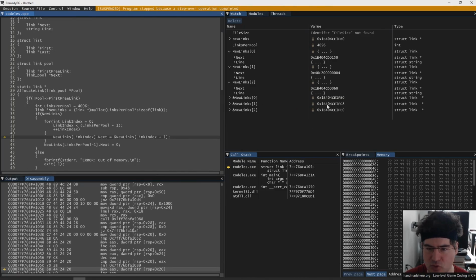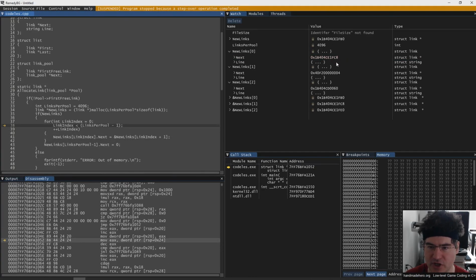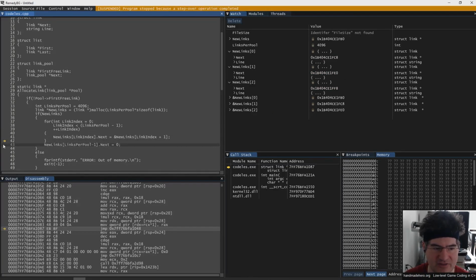I want to see this new links 1, this 1B404C1FC8. I want to see that coming up on the next line, and nothing else will do. All right, there we go. Let's do it one more time. FE0, looks like that's initializing properly. Let's check that last one.